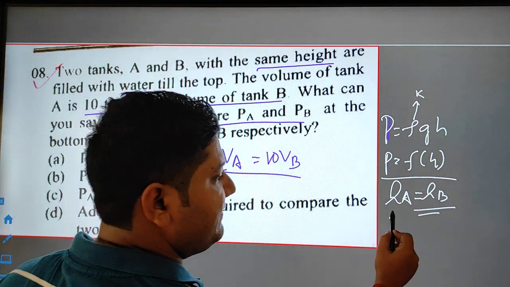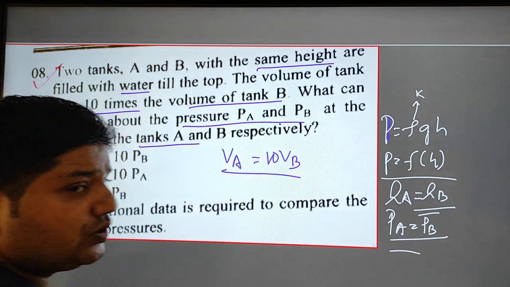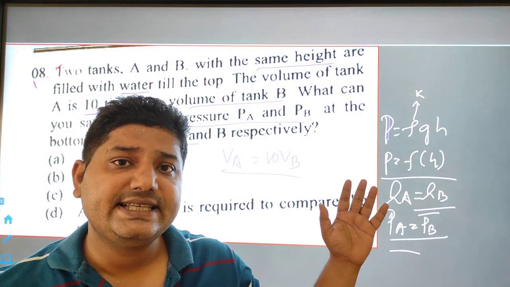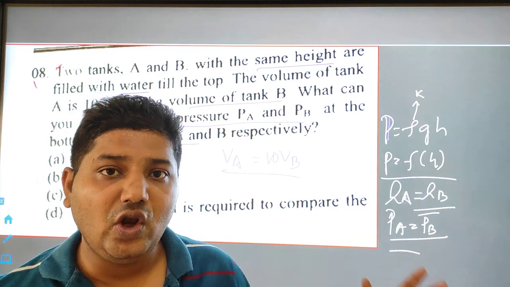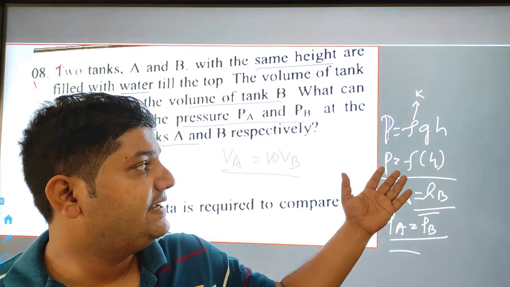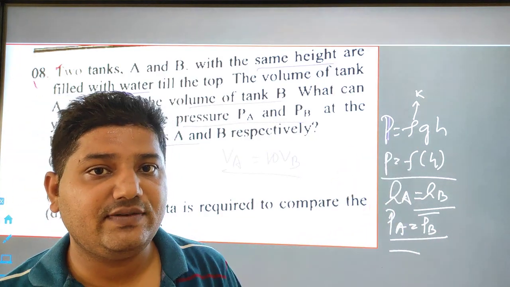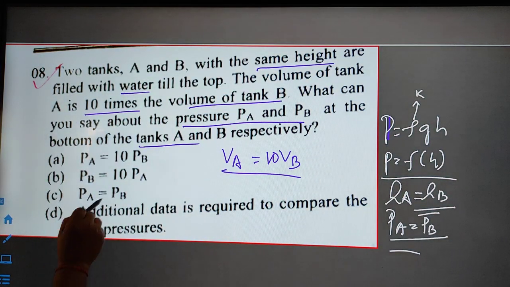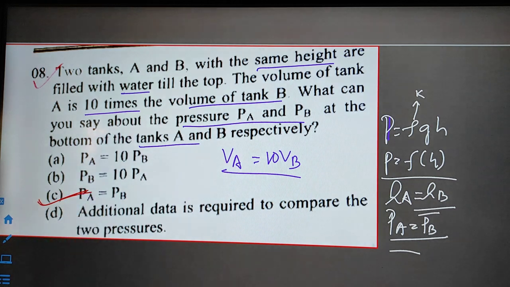So if the height is the same, the pressure will also be the same. The pressure is independent of the size and shape of the container. It does not depend on the volume of the tank or on its cross-sectional area. It depends only upon the height of the fluid, as long as the density of the fluid is constant. So option C is the correct answer for the question.